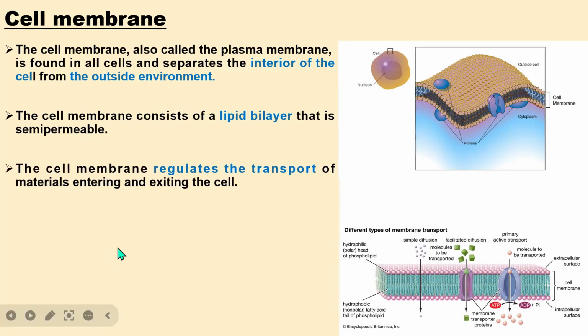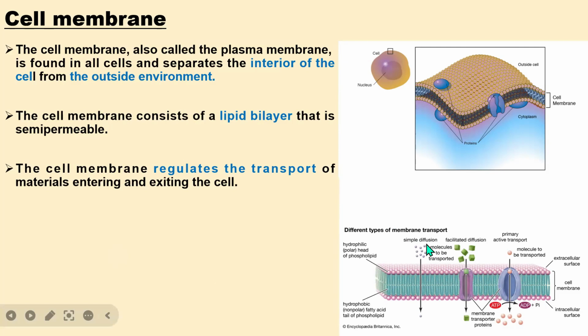The cell membrane regulates the transport of materials entering and exiting the cells. That is, what will get in and what will get out of the cell. And of course, we have different types of membrane transport: simple diffusion, facilitated diffusion, active transport, and many more.